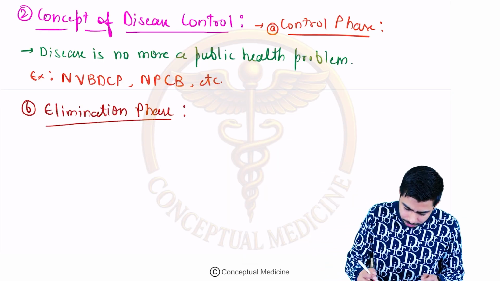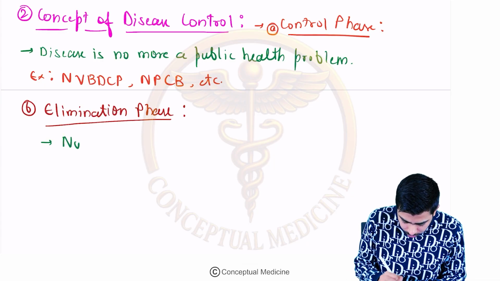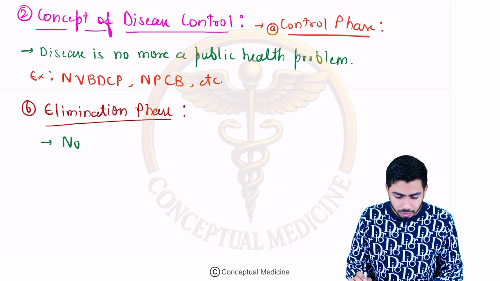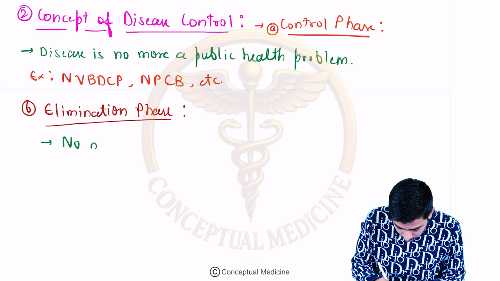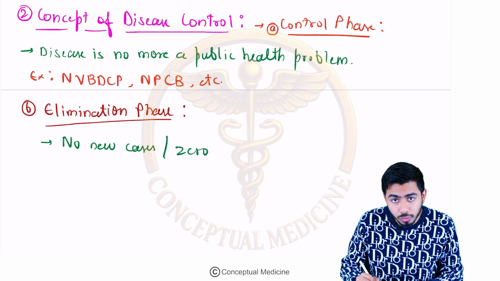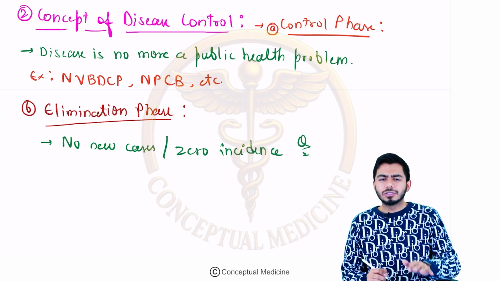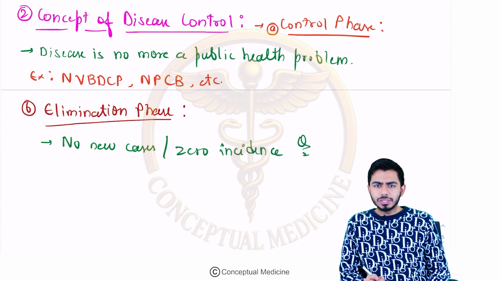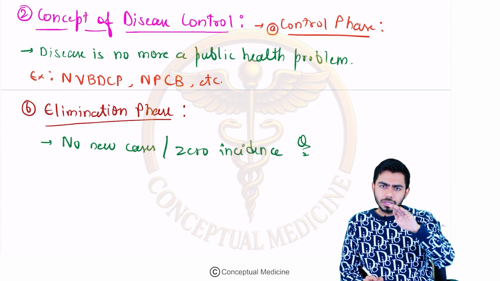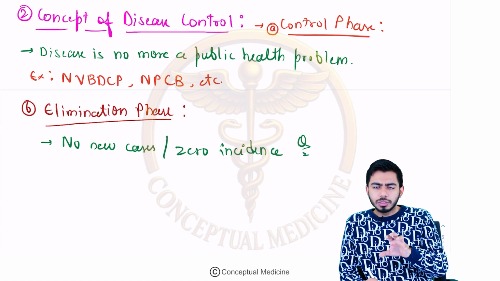So in this case, we can write that there would be no incidence, no new cases or zero incidence. Okay, very commonly they ask you, no incidence or zero incidence cases will be seen in which phase? Control phase, elimination phase, eradication phase, like these. There could be options. So your answer would be the elimination phase.